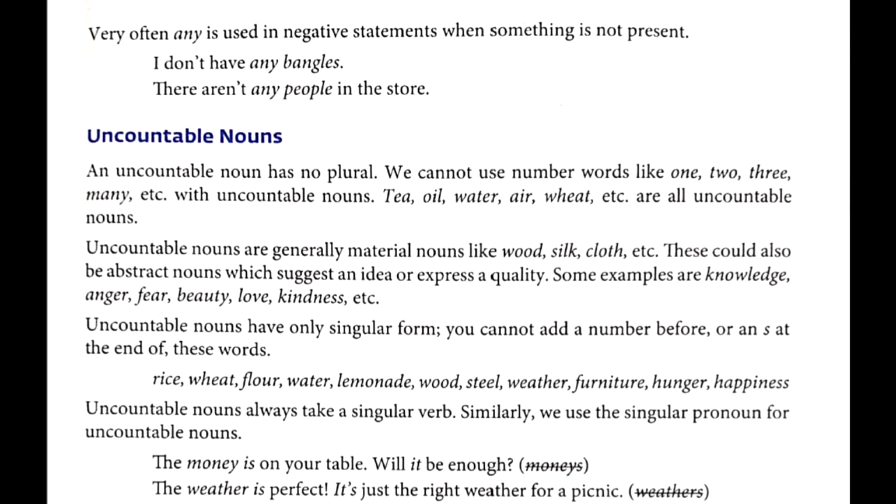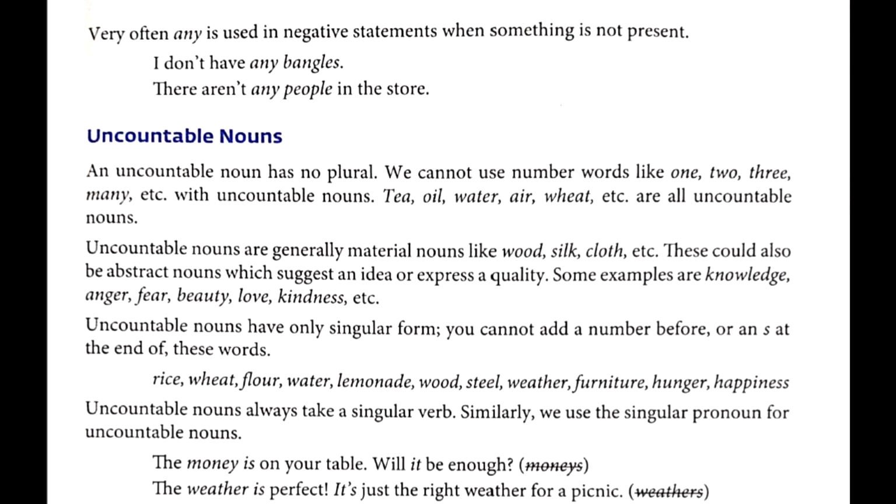Uncountable nouns are generally material nouns like wood, silk, cloth, etc. These could also be abstract nouns which suggest an idea or express a quality. Some examples are knowledge, anger, fear, beauty, love, kindness, etc. So students, we cannot count them. They just suggest an idea or express a quality.